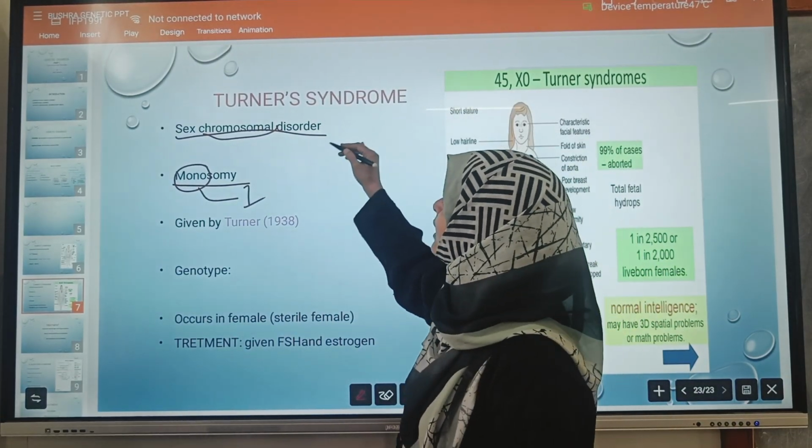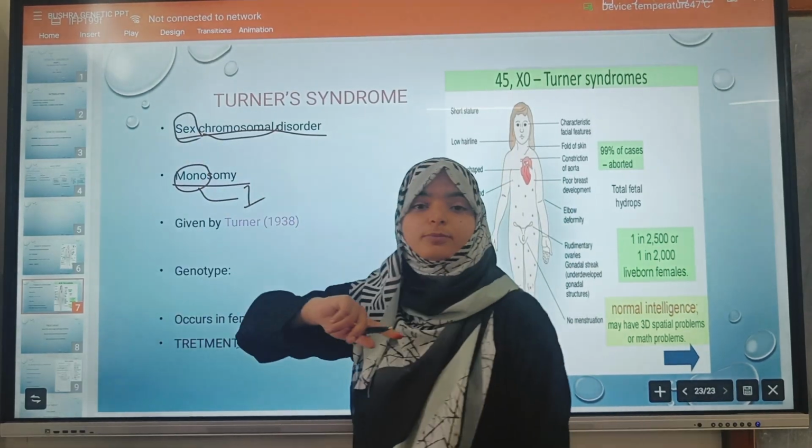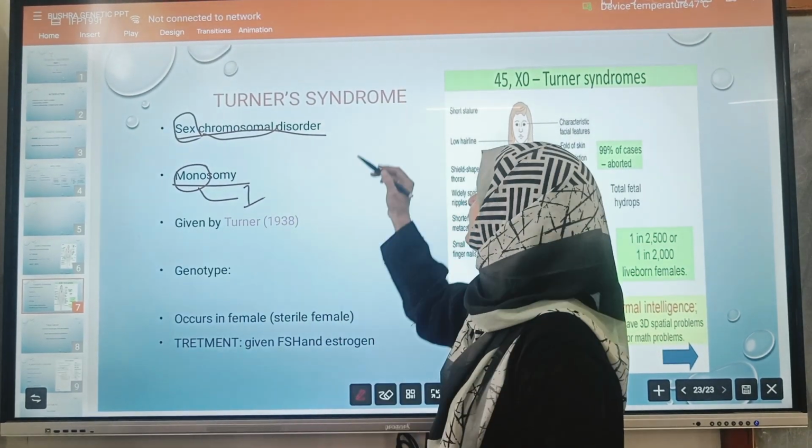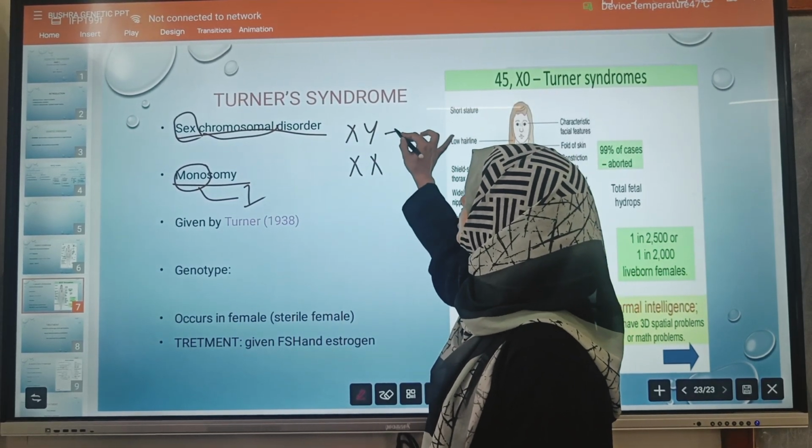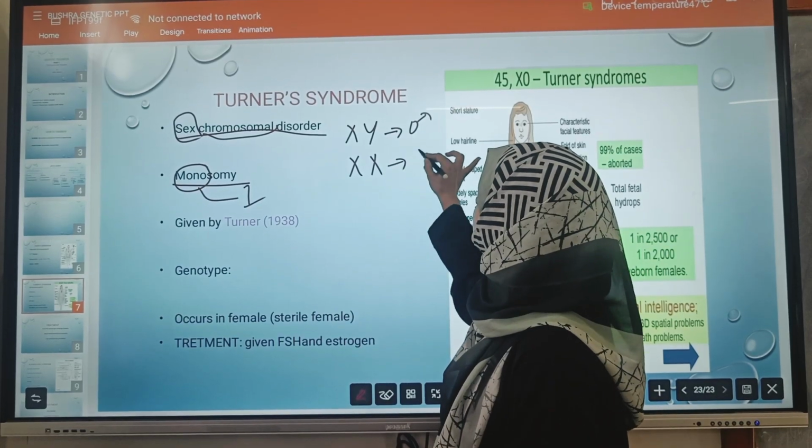So normally, how many sex chromosomes do we have? 2 sex chromosomes. In male it is XY, in female it is XX. That is for male and that is for female.